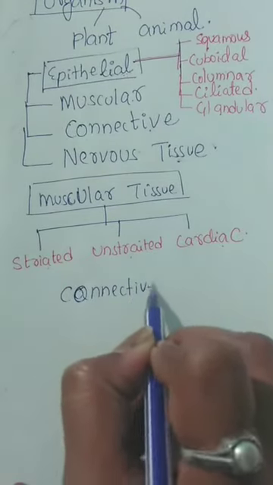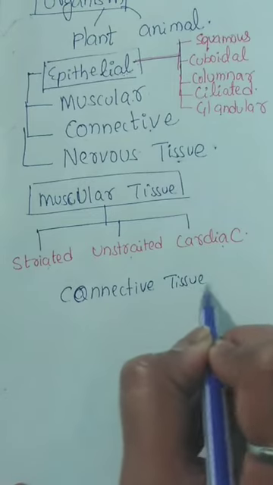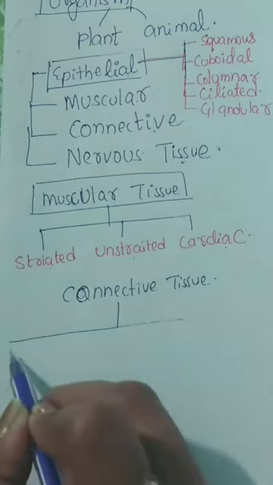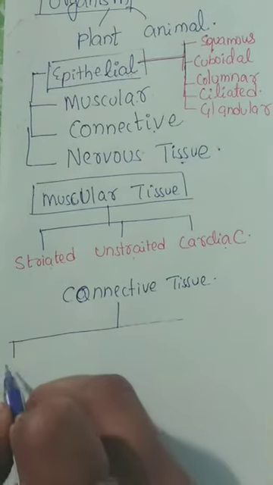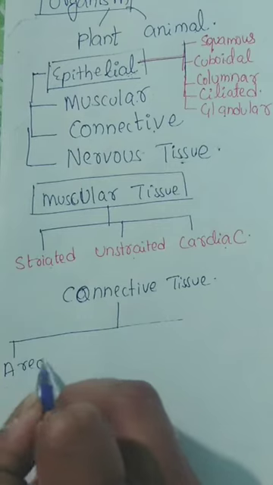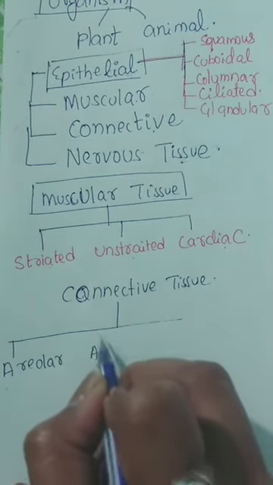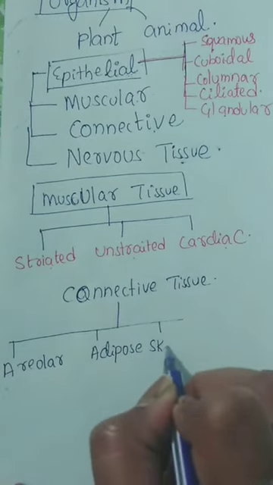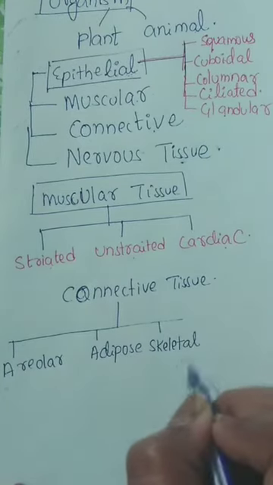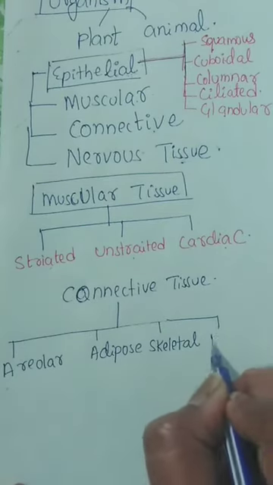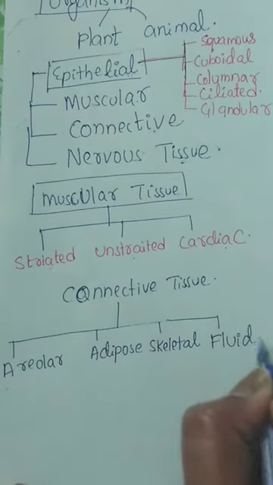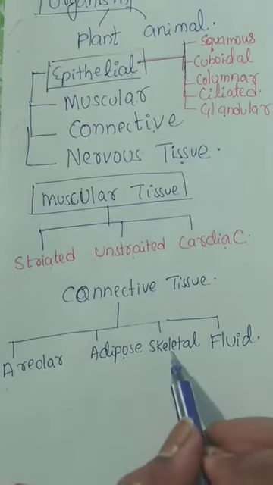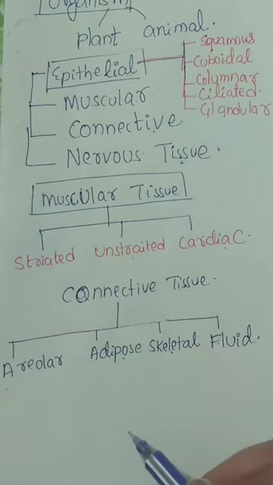Connective tissue is again divided into areolar tissue, adipose tissue, skeletal tissue, fluid connective tissue.